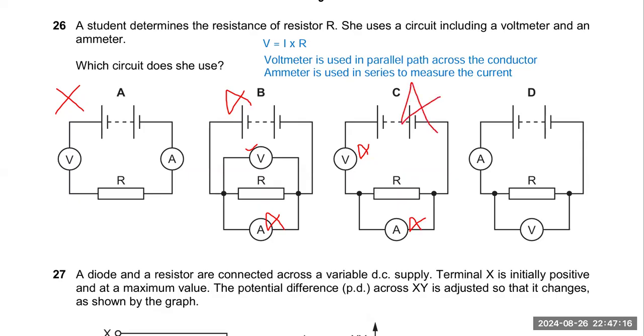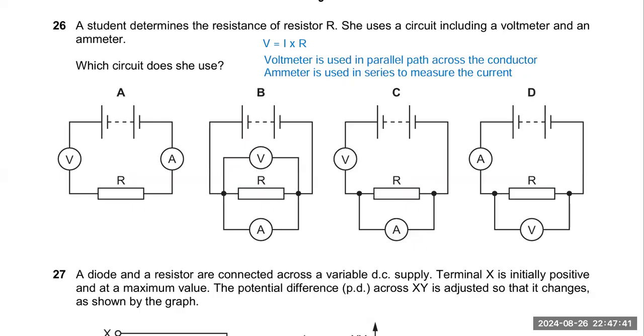So that option is incorrect. And in D, the ammeter is connected in series, and this is correct. And the voltmeter is also connected in parallel across the resistor R, as I have told you. So our option is D. Okay, let's move on to the next question.